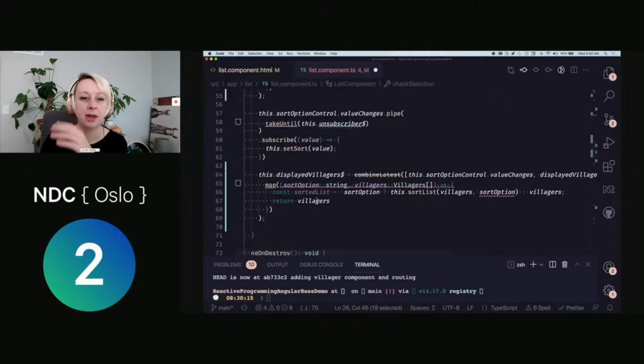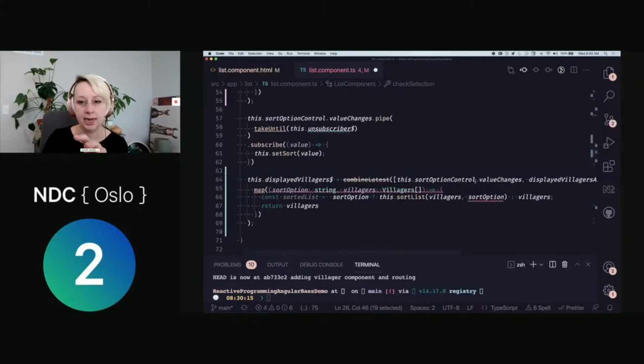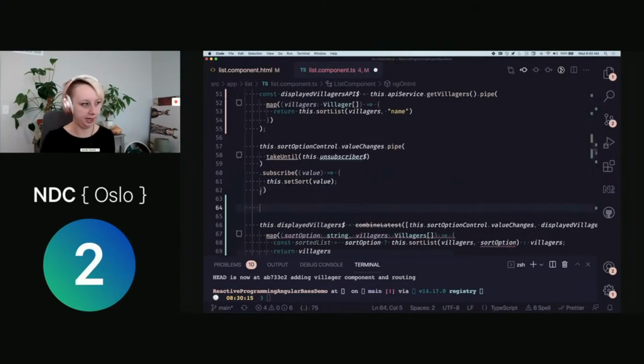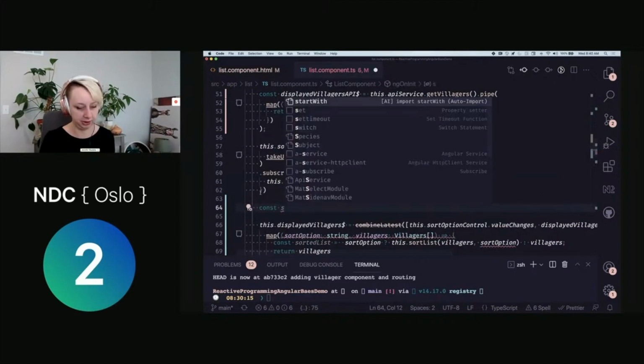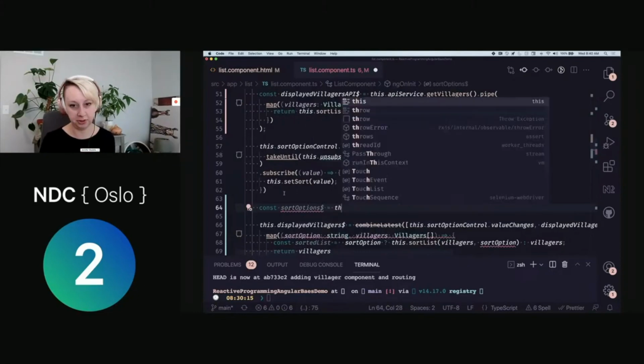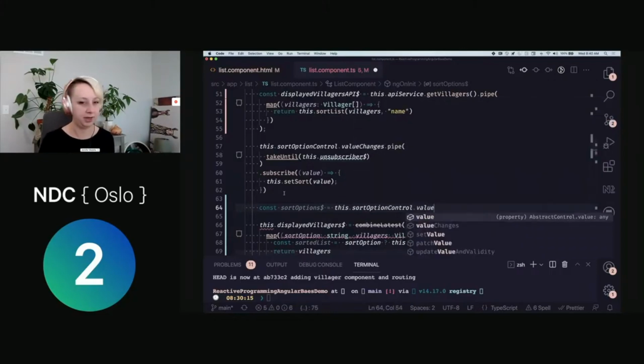So ignore red squigglies for now. They're just much more obnoxious because my text is so zoomed in. What I'm doing here is I'm taking in our sort option value changes, dealing with that, and bringing things in. And I'm actually going to refactor this just a little slightly, just to make this clear so you can track the pattern better: sortOptions. And so we know this is an observable, and it's going to be equal to my sortOptionsControl.valueChanges.